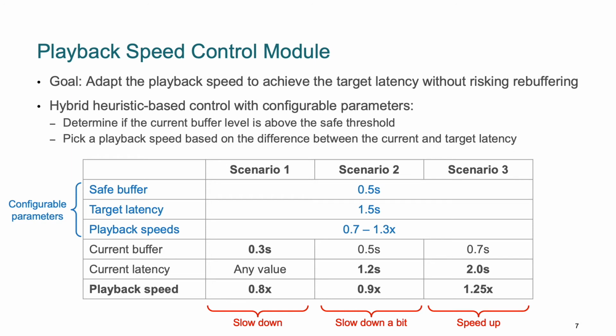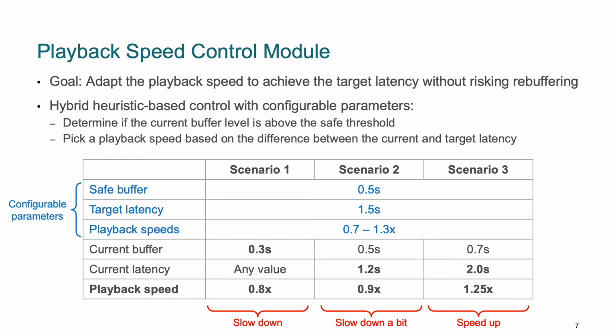First, the system predefines a safe buffer level, target latency, and allowable playback speed range. And let's say we have these three scenarios with different buffer level and latency values. In the first scenario, if the current buffer is less than the safe buffer level, then we would slow down the playback rate to avoid rebuffering. So we always check for the buffer first.